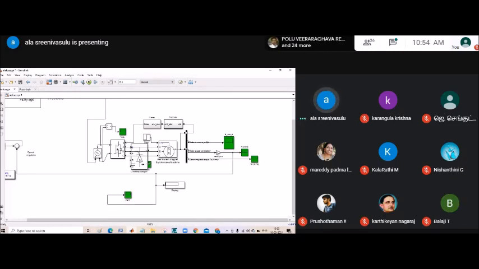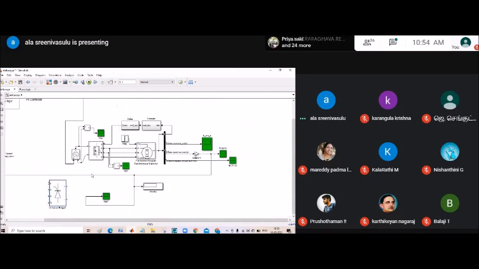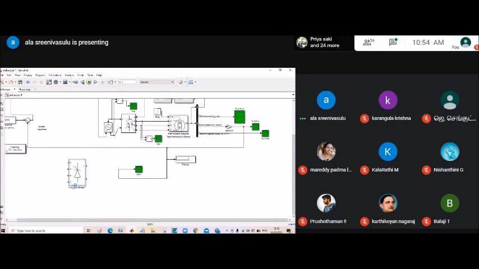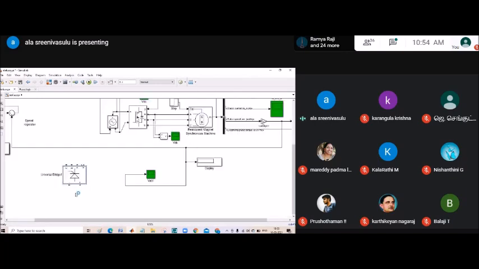So this one, controller. Select, right click. You will get the pop-up.